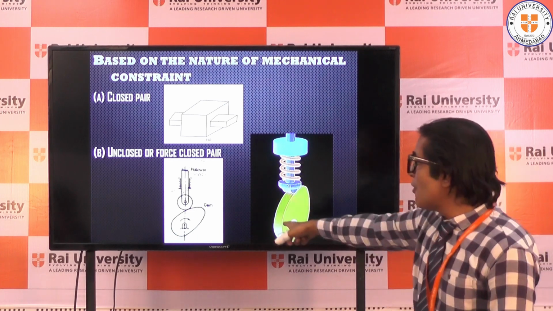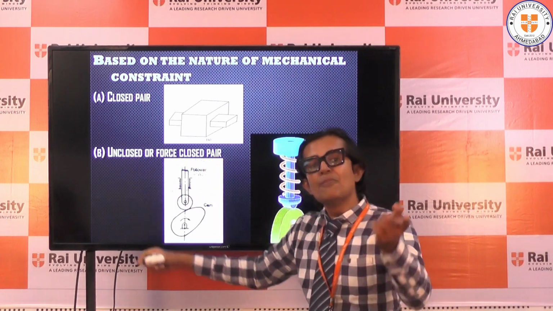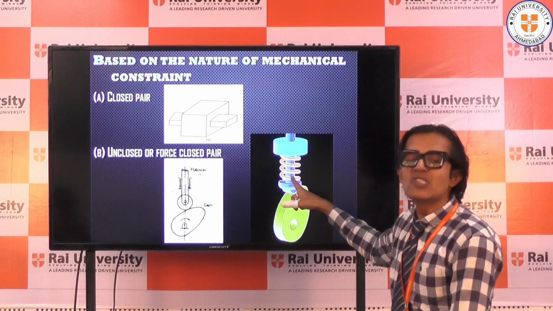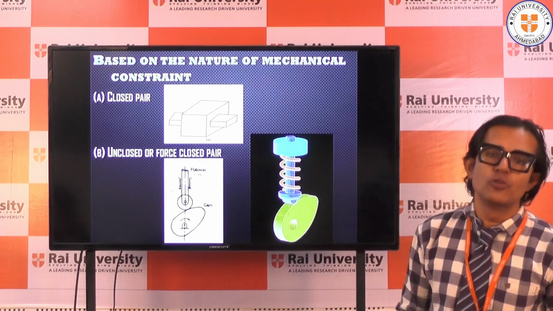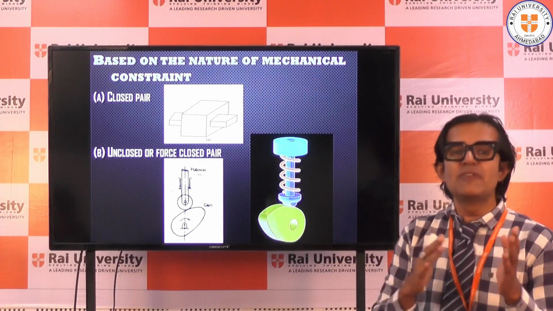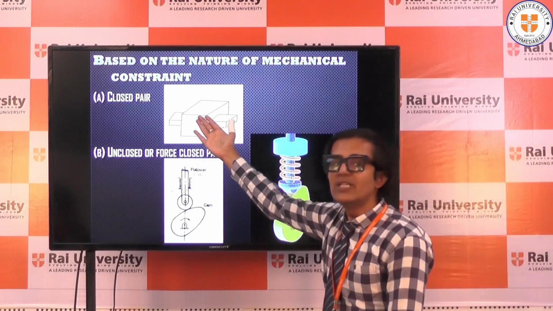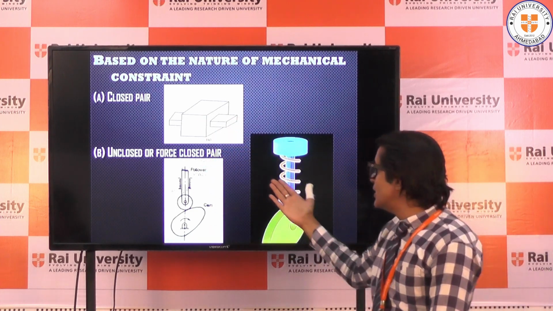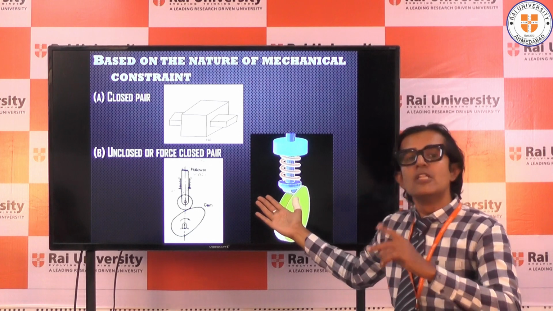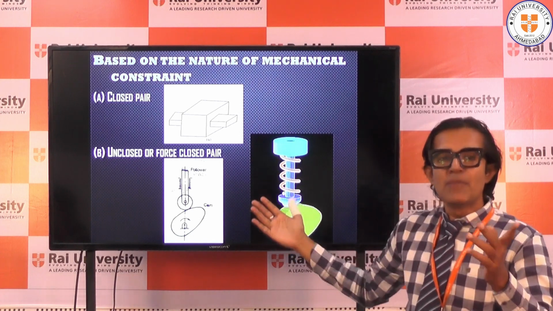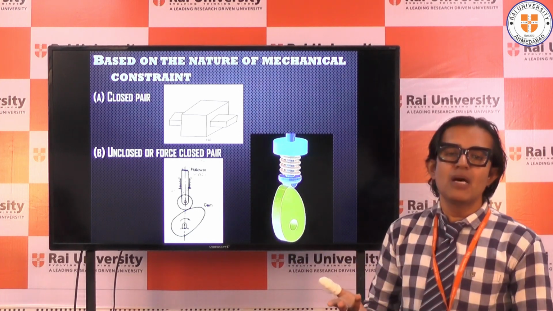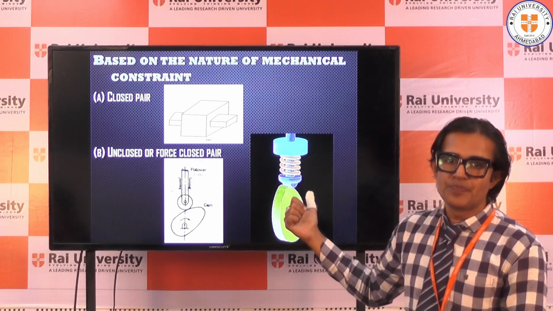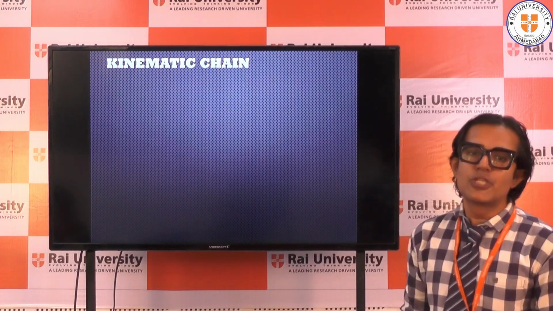So this type of pair is an unclosed pair, and by putting in a spring force, I am turning it into a forced closed pair. So the simple difference between both of them is, here I don't need any extra arrangement, but here I need some extra arrangement so that the two links become a pair and that pair becomes a forced closed pair. Next, let us move to the kinematic chain.